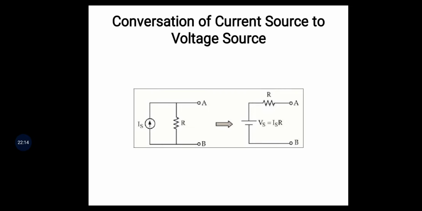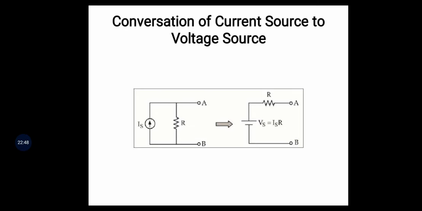In a similar way, conversion of current source to voltage source. How do we convert a current source to a voltage source? In current sources, the resistances are connected in parallel: Is in parallel with R. Again we apply Ohm's law, V equals IR.